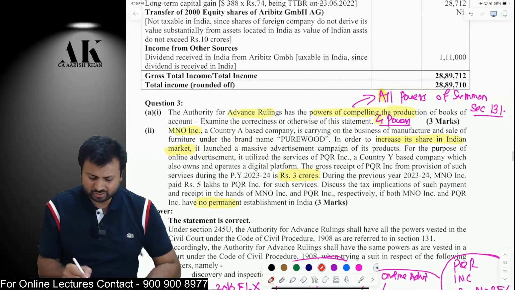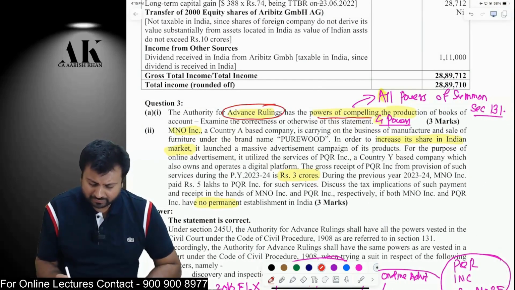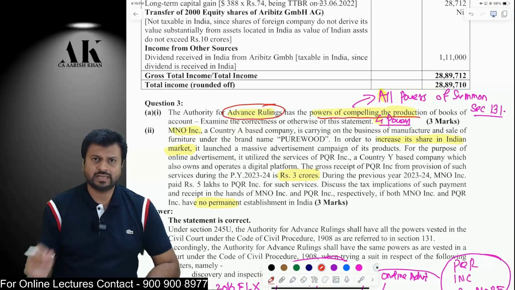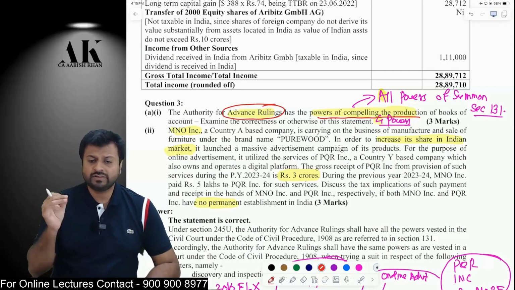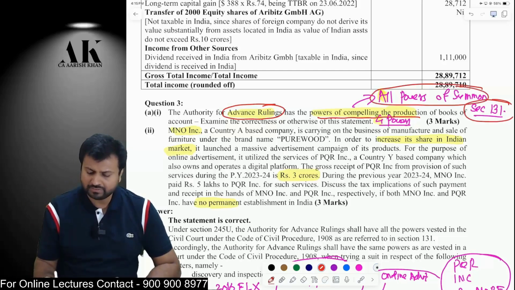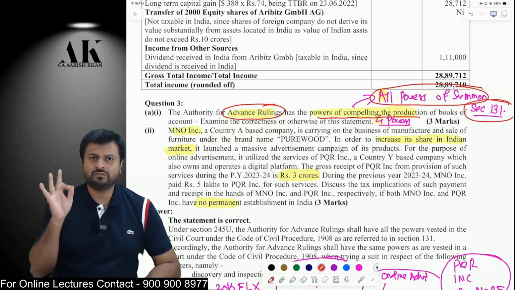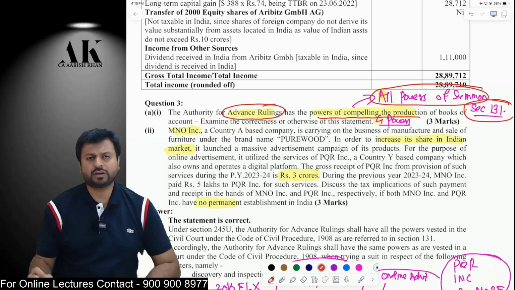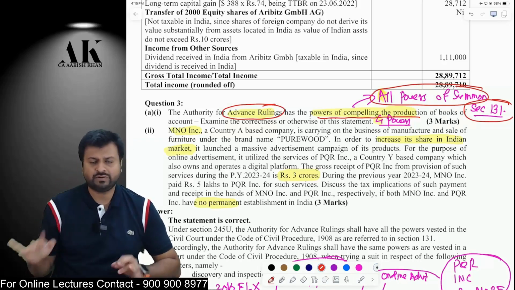Next question is a theory question. Does the advance ruling authority have the power of compelling the production of books of account? The answer is yes. Advance ruling has all the powers which are given under section 131, that is the power to issue summons, and under section 131, one of the powers is to compel the production of books of accounts. That power is there with the advance ruling authority also.